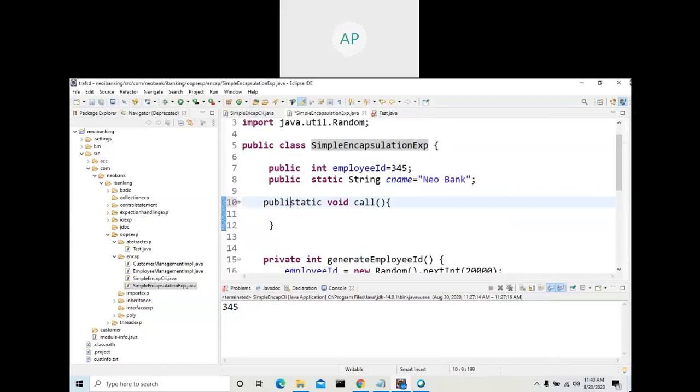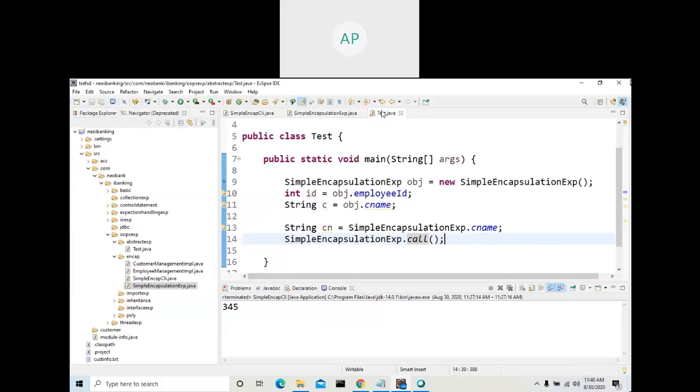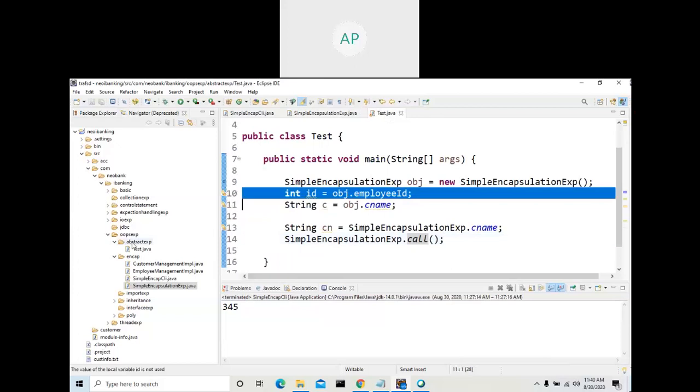Okay, now this method I am trying to call is not visible. The method call from the type simple encapsulation example is not visible.